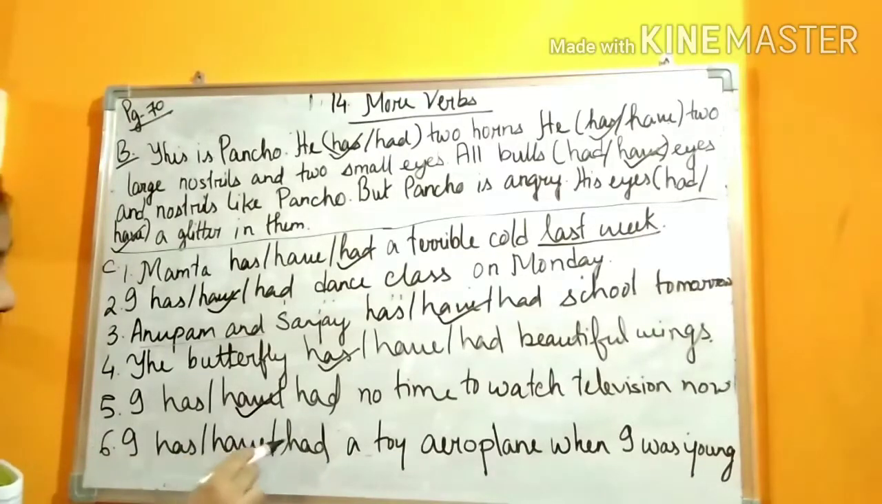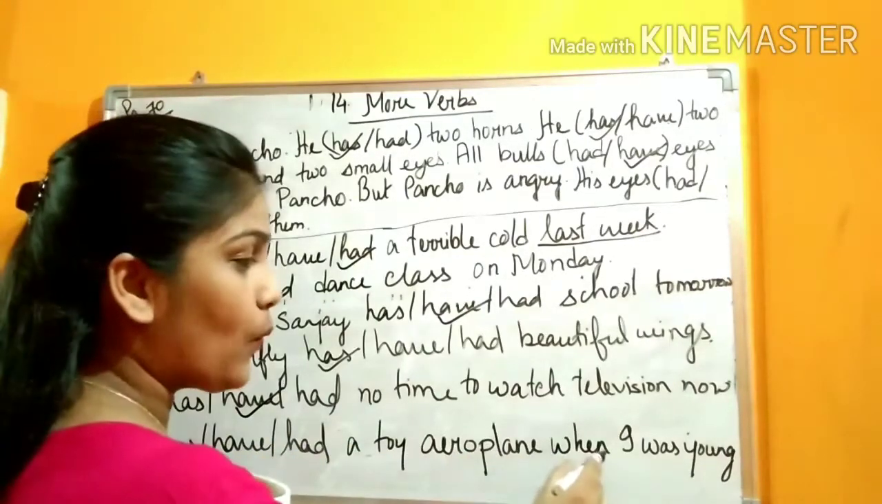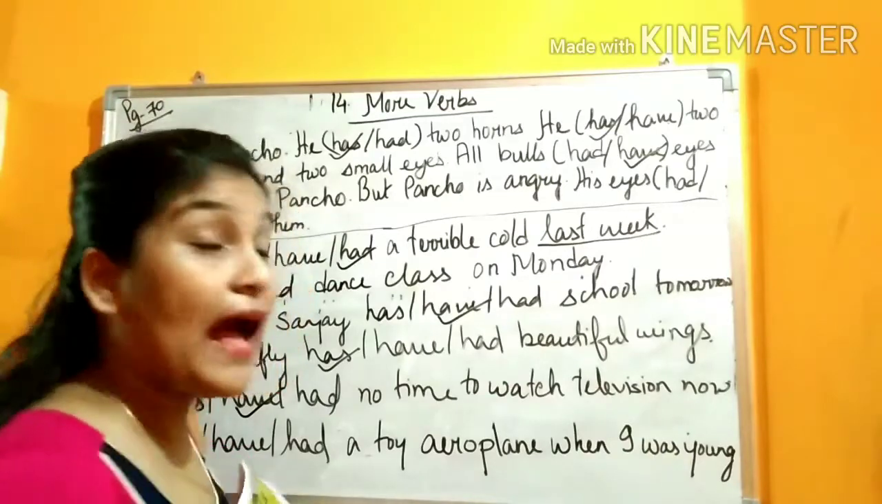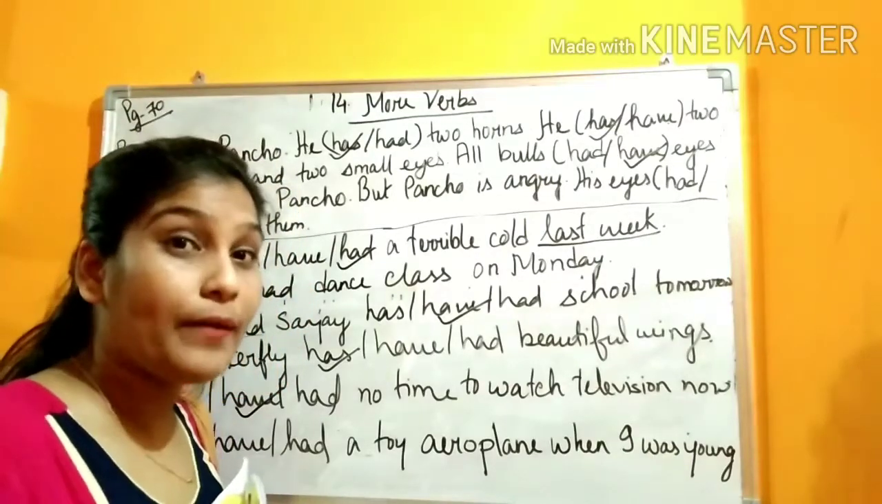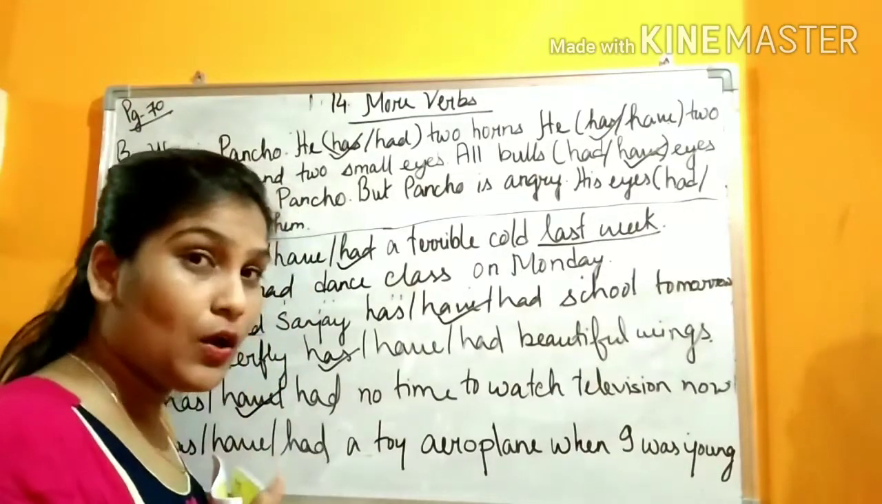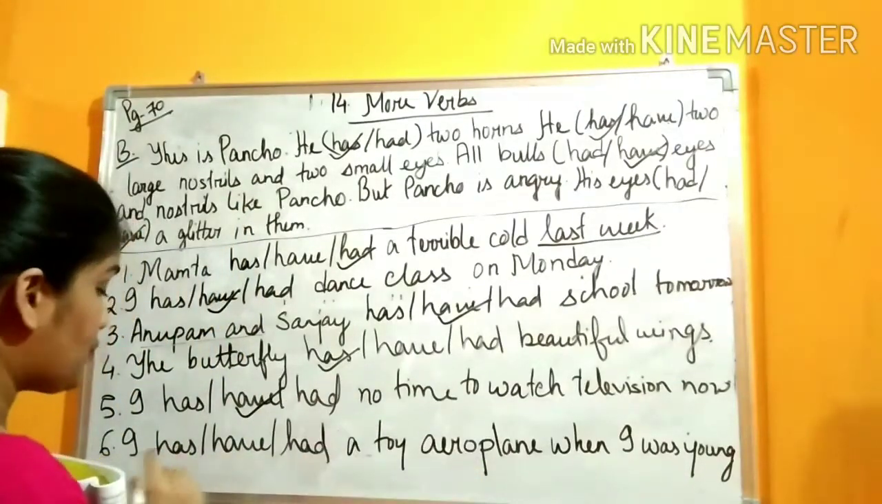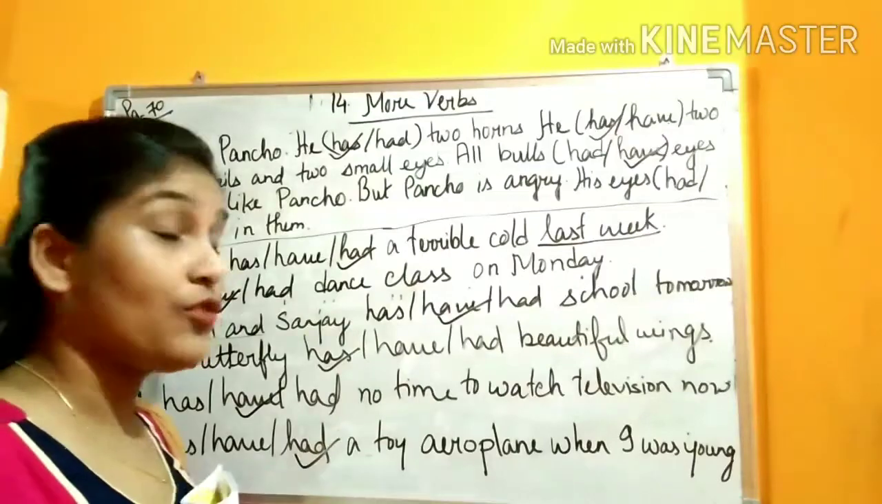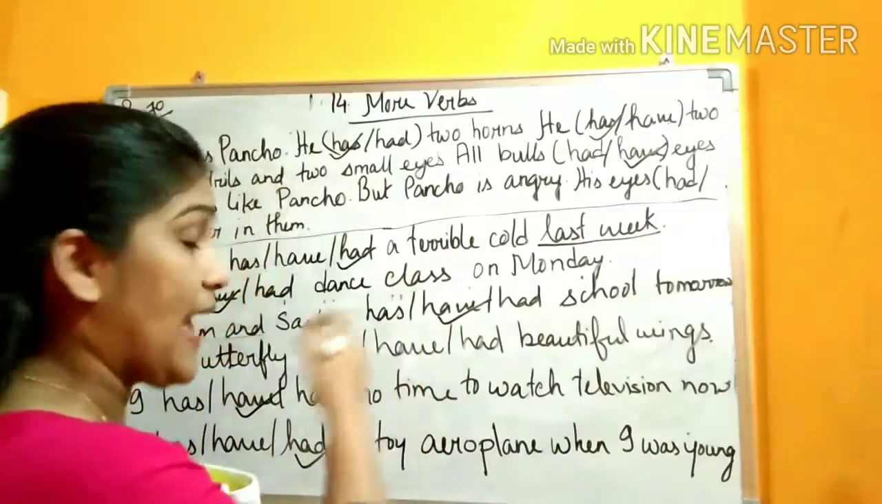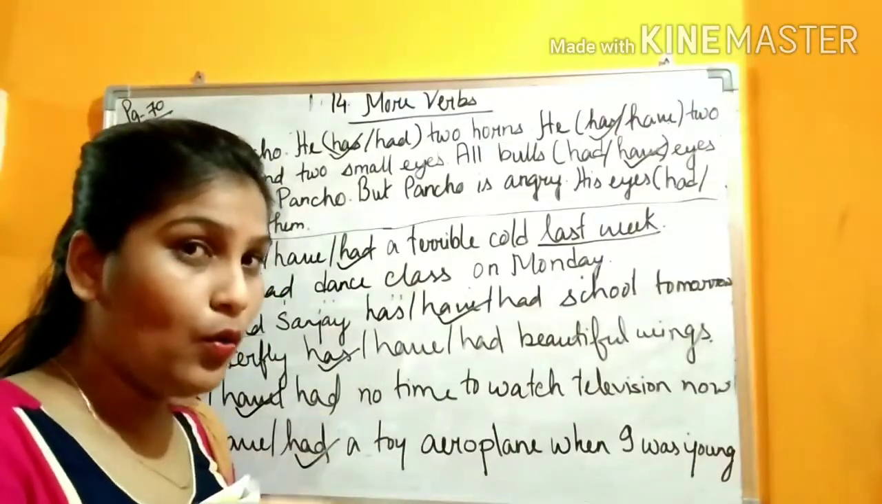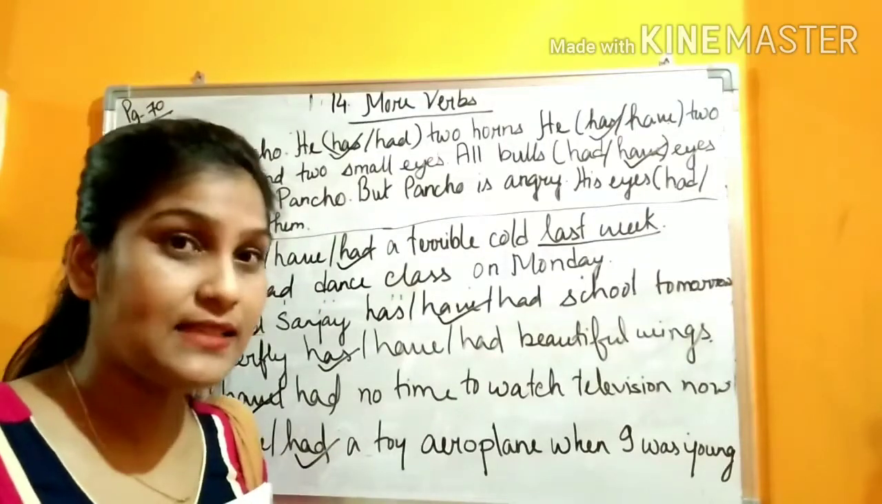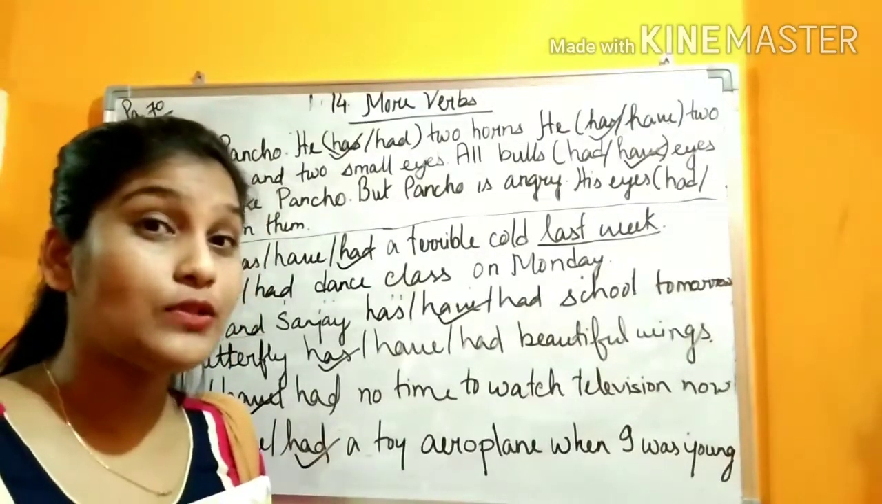Now number 6. I had a toy aeroplane when I was young. When I was young, not now. Now I am grown up. When I was young, okay, then only I had a what? Toy aeroplane. So you have to use what? Had. In the case of past, we will use what? Had. And if it is occurring now, with he, she, it, we will use what? Has. And with the plural one, we will use have.